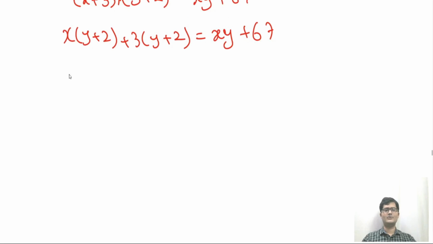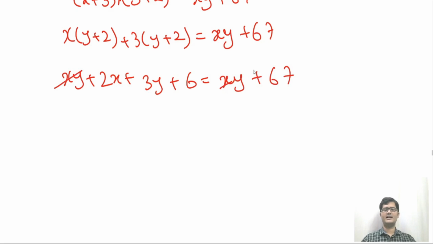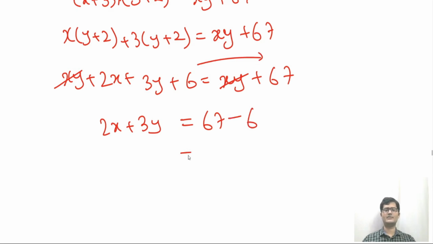So now x into y is xy plus 2x plus 3y plus 6 is equals to xy plus 67. So xy will get cancelled and we'll have 2x plus 3y is equals to 67. This 6 I am sending on the other side, so 67 minus 6 becomes 61. So 2x plus 3y is equals to 61.